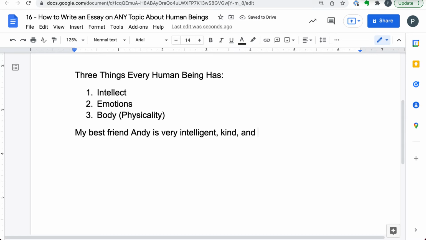And physically strong. There we go. And this is your description of your friend, which puts your friend in a very positive light. This is highly positive, all positive.